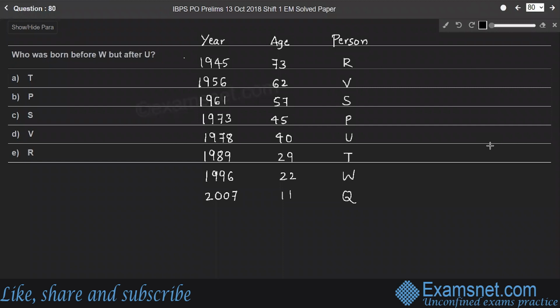Question 80. Who was born before W but after U? So before W and after U, so T was born, right? So therefore, option A, T. T was born before W and after U.